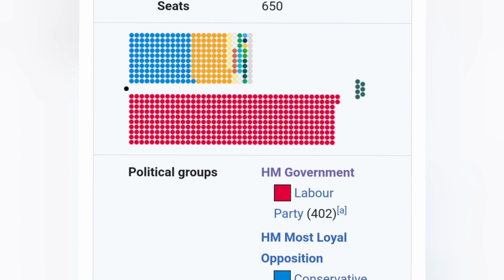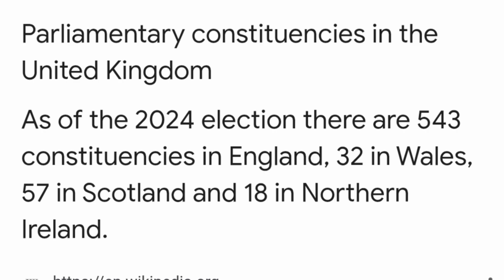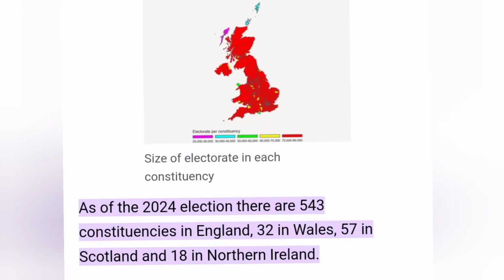There are going to be MPs. There are 543 constituencies in England, 543 MPs. Only 32 in Wales, 18 in Northern Ireland, 57 in Scotland.